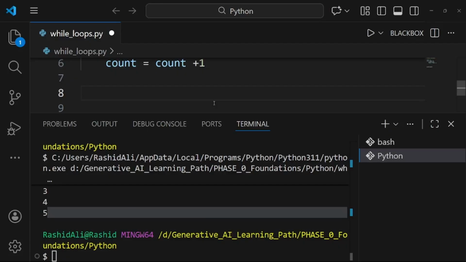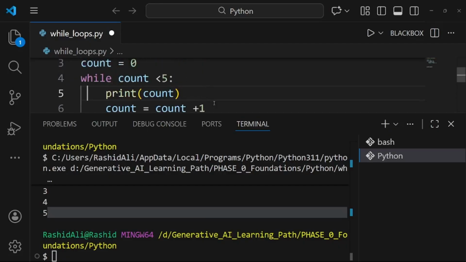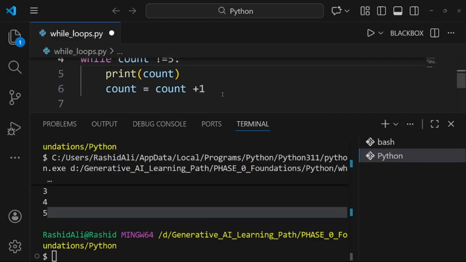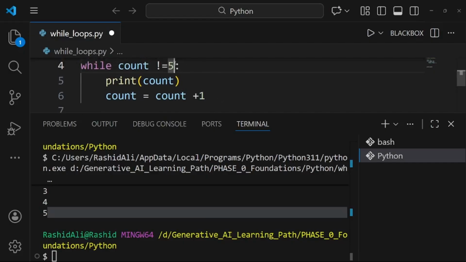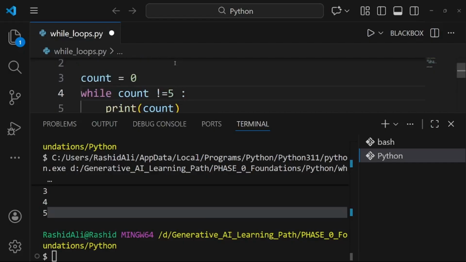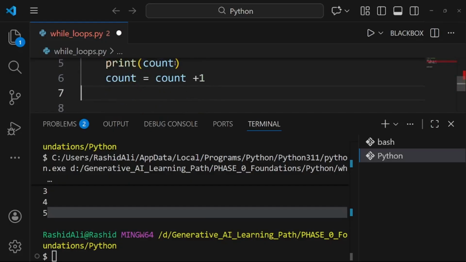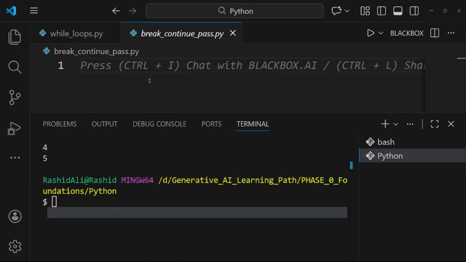We can also use other operators, like we have used the less than operator here. We can also use not equal to, or greater than or equal to, any logical operator we have studied. And we can also use more than one condition; here we just wrote one condition. We can also write other conditions using the and or or operators. So this was the while loop.